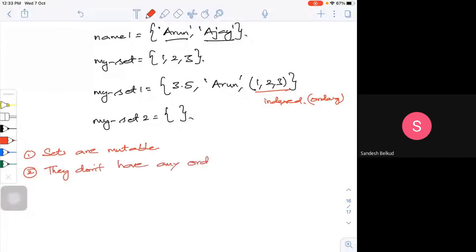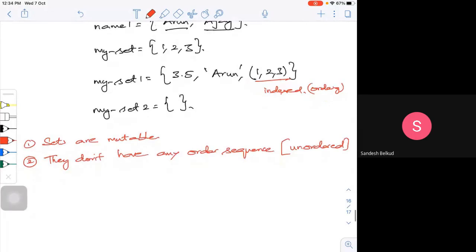If you want to use a single word, it is unordered. And the third point, indexing has no meaning at all here.